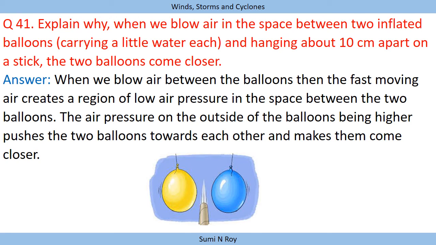Due to the difference in pressure, because in the middle the pressure is very low and from the outside the pressure is very high, the balloons get pushed inwards. And it looks like the two balloons are moving closer.